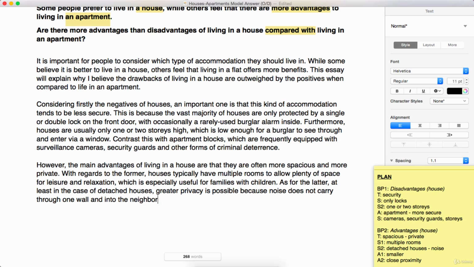We could say house. There's another word for accommodation. We could say just residence perhaps. So notice this, because we're in a house, the noise does not carry. The noise does carry through one wall and into a neighbouring flat because it's only separated by one wall. But here you've got like two separate walls. You've got the wall in our house and then the neighbouring residence's wall as well. So it's a nice way of phrasing that.